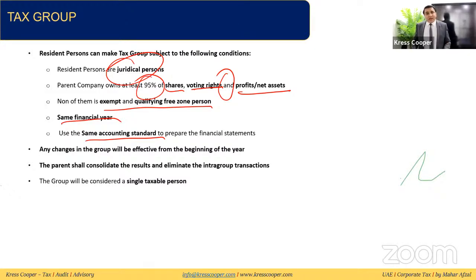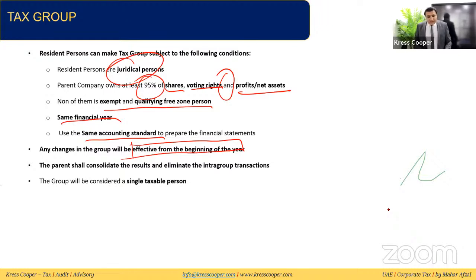Once the companies go for tax grouping, all intercompany transactions will not be subject to tax, and the group will have one tax registration number. It will be considered one single entity, and all other provisions of the law will be applicable as they are. Whatever is allowed, whatever is disallowed, all these will be applicable as they are. In case of any changes in the group, it will be effective from the beginning of the respective tax year.